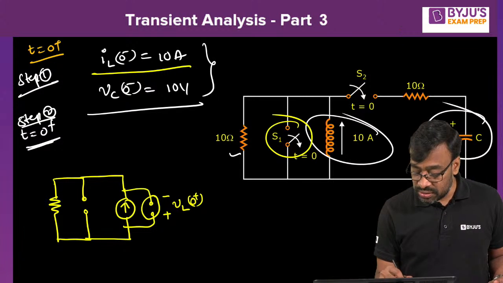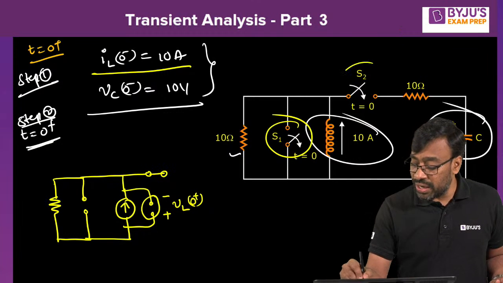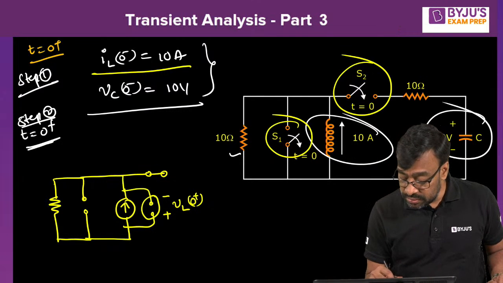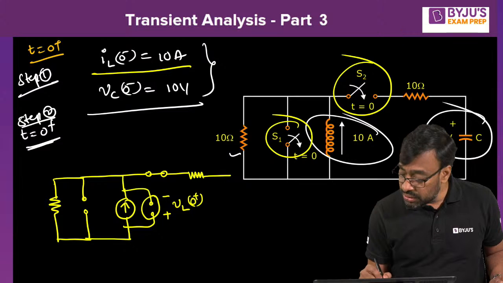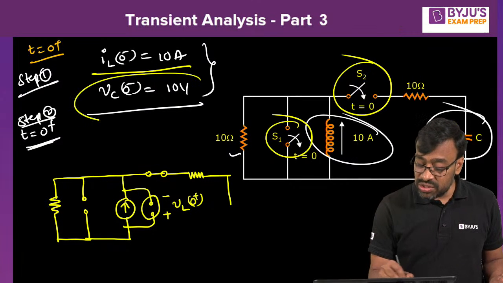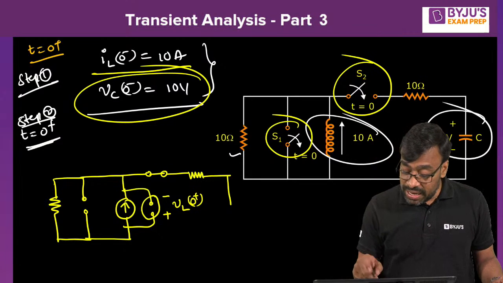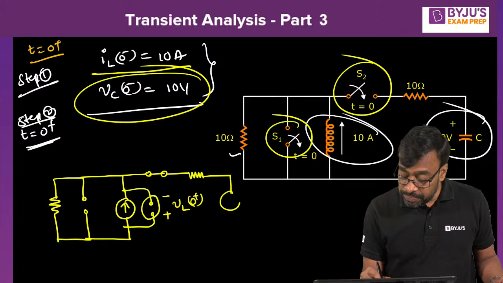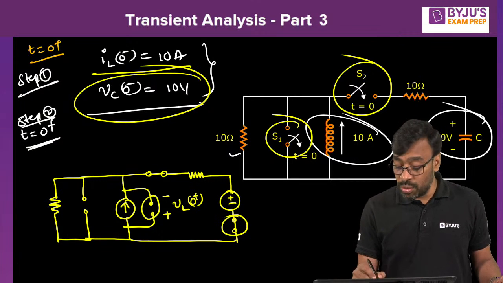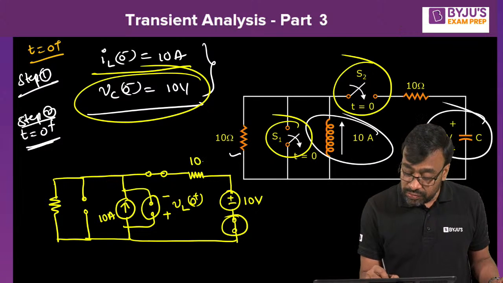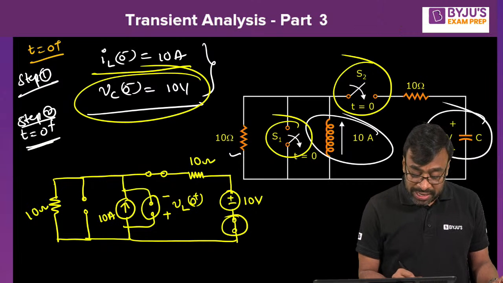Got it, okay? Next. Here the switch is closed, because look at the switch direction, it is closed at t equal to 0. Then resistor remains resistor. Then tell me here, capacitor. Since the voltage across the capacitor was found to be 10 volts at t equal to 0 minus, it must be replaced by an equivalent voltage source with a series capacitor model. You understand, all of you? What is the voltage here? 10 volts, and this is what? 10 amperes. This is what? 10 ohm. This is what? 10 ohm. I hope you are understanding, all of you.